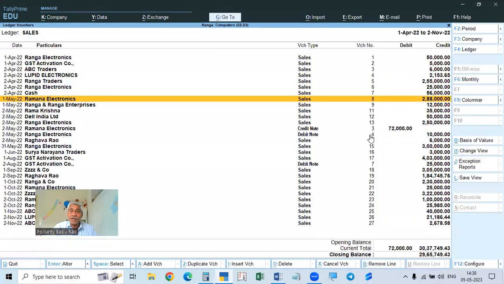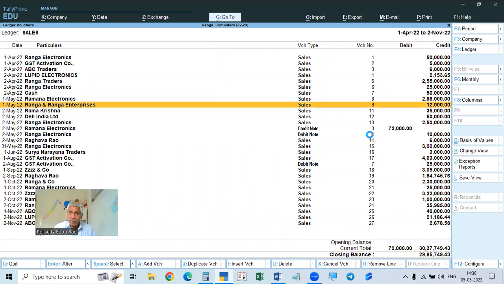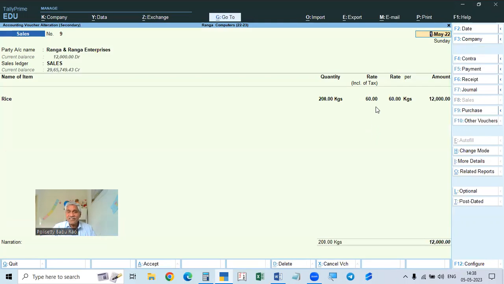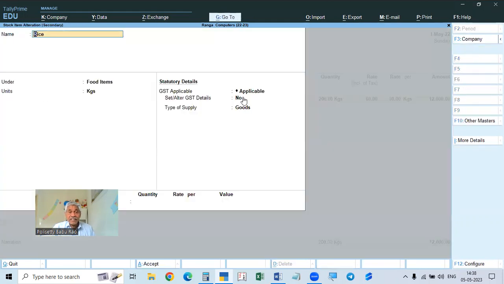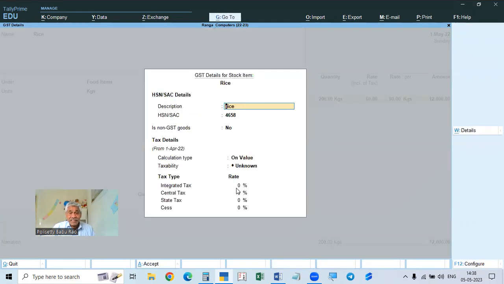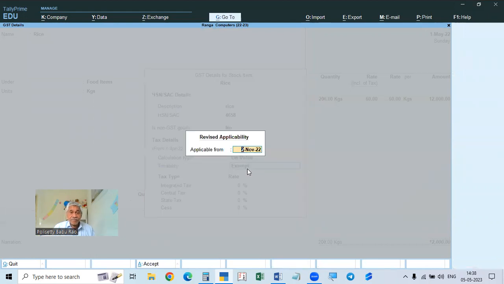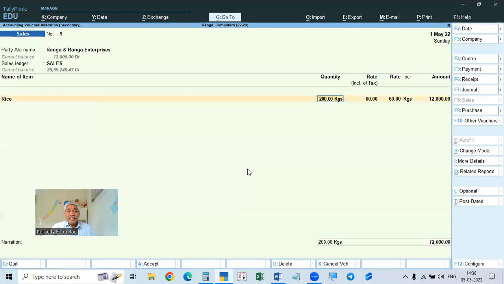So this will change all the sales in this model, but there will be no change. So here 200 kgs into 60. Here it is not taxable. The sales price is exempt. It is not given here. It is exempt.